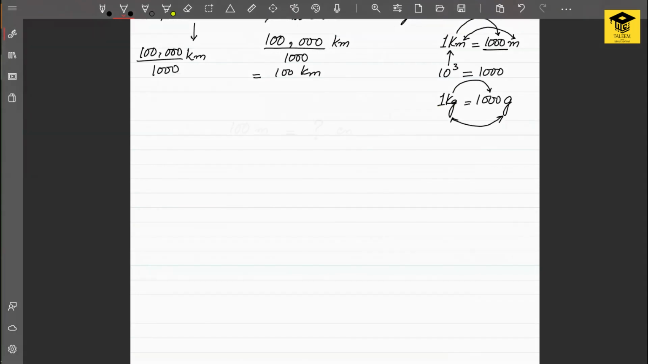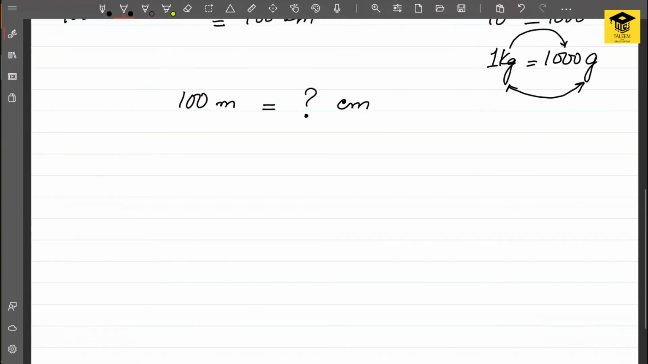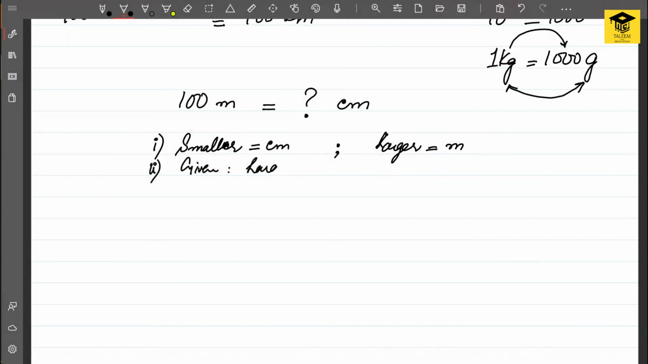Now, let me give you another quantity. I need to find how I can write 100 meters in centimeters. Now, the first question is, what is the smaller unit and what is the larger unit in this case? The way to compare them is that we can think in our mind of a length of 1 centimeter, and we can think of the length of 1 meter. So 1 meter is quite larger than 1 centimeter. It is a larger quantity which is given to us, and the required quantity is a smaller one.